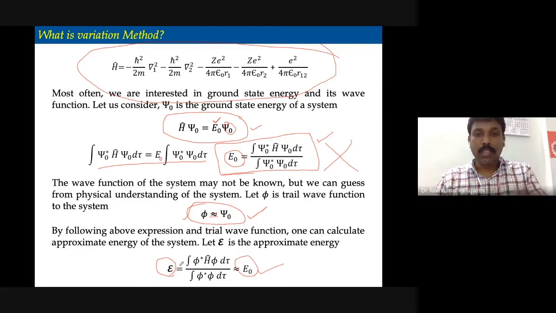As you can see, in this method we don't have to do anything, we just have to compute. You have to know the Hamiltonian of your system. Of course, different systems will have different Hamiltonians, and having known the Hamiltonian, you plug it in and operate it upon the trial wave function, compute the numerator, compute the denominator, and finally you get the energy.